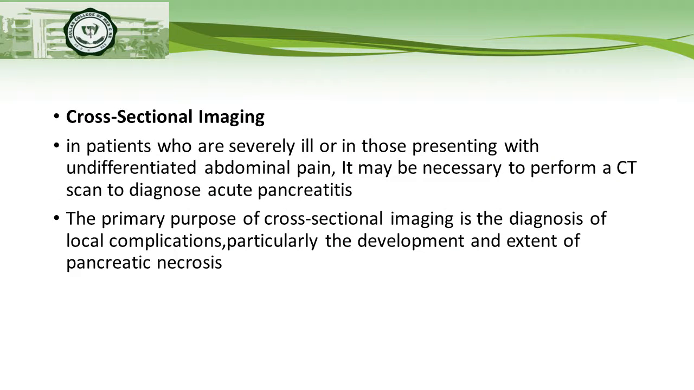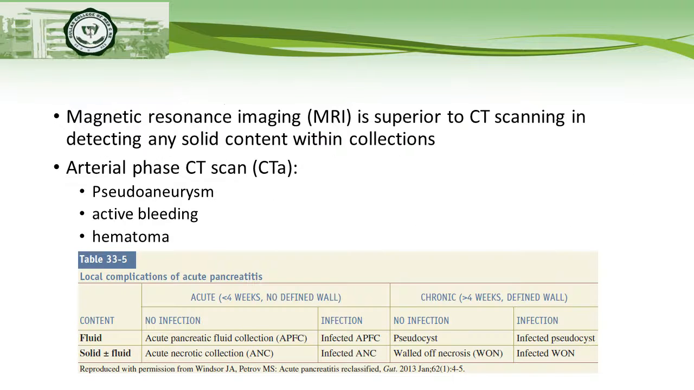In patients who are severely ill or in those presenting with undifferentiated abdominal pain, it may be necessary to perform a CT scan to diagnose acute pancreatitis. The primary purpose of cross-sectional imaging is the diagnosis of local complications, particularly the development and extent of pancreatic necrosis. Magnetic resonance imaging, or MRI, is superior to CT scanning in detecting any solid content within the collections. Arterial phase CT scan is helpful in determining if there's pseudoaneurysm, active bleeding, or hematoma.